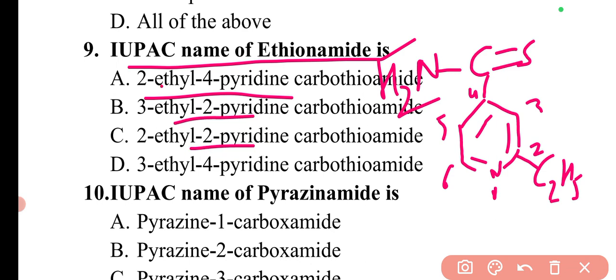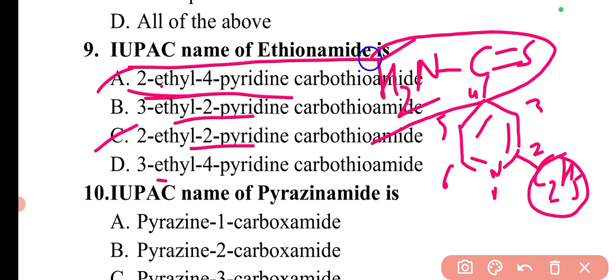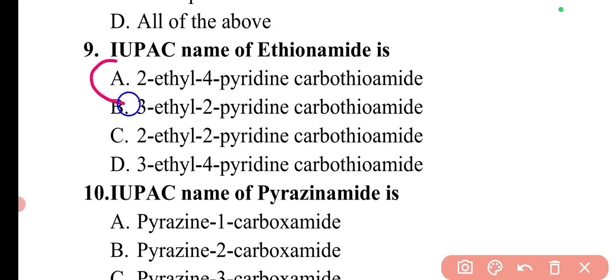Now in the name we will have the positions, like 2-ethyl and 4-pyridine. So it is the ethyl group at the second position, and 4-pyridine carbothioamide. This is carbothioamide, and it will be at the position of 4. So it is 2-ethyl pyridine-4-carbothioamide. Here the correct answer will be option A.